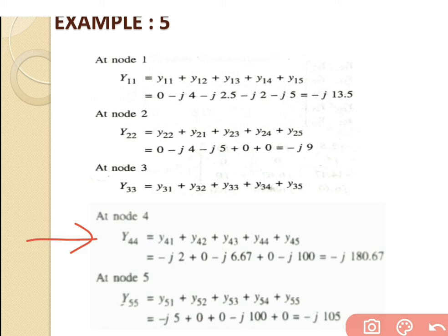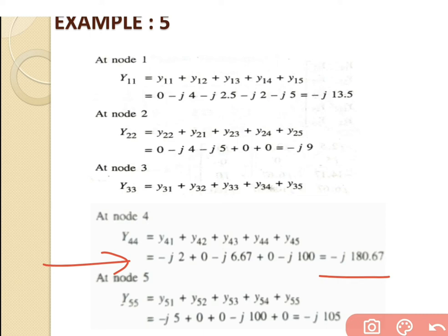But from the figure, it is clear that only 3 lines are connected at bus number 4: the first is y41, the second is y43, and the third is y45. So we will just put the values of those 3 parameters, and the remaining 2 values we have to consider as 0. If we put in these values and solve this equation, we will get the answer of minus j180.67. So this is the answer for y44.